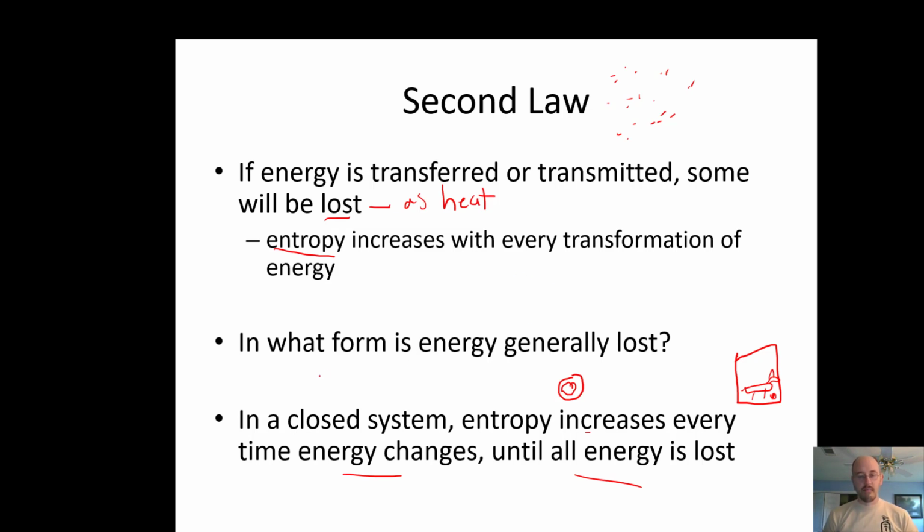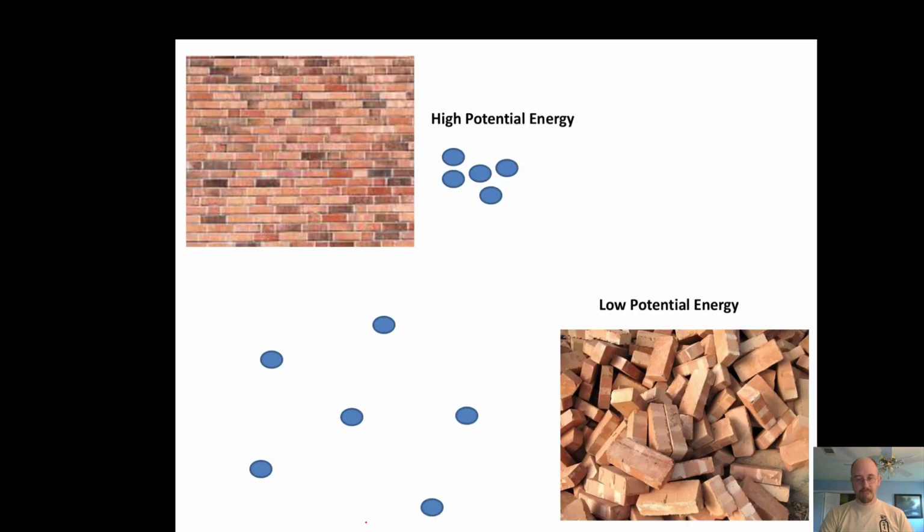Well, we have the sun about 8 light minutes from Earth. Here's the sun shining brand new energy at us every day. So the Earth itself is not a closed system. We have new energy coming in all the time. The universe as a whole, however, is a closed system. There is no new energy coming into the universe. Eventually, all the energy in the universe will be unusable for work. All right.